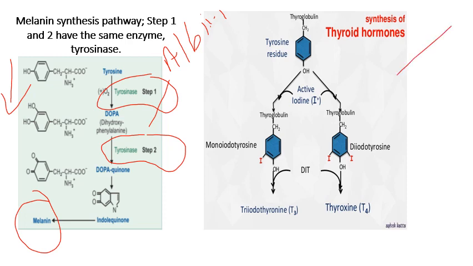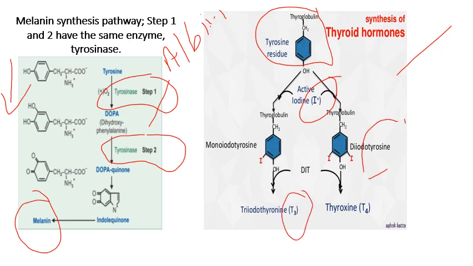Second, synthesis of thyroid hormone. Thyroid hormones are synthesized from tyrosine residues present in thyroglobulin. Thyroglobulin is a protein present in the thyroid gland, which is responsible for synthesis of thyroid hormone, undergoing iodination. So tyrosine undergoes iodination to form initially monoiodotyrosine, and if 2 iodines are added, diiodotyrosine. Mono plus di gives triiodothyronine, that is T3, and 2 diiodotyrosines combine to form thyroxine. This is about the synthesis of thyroid hormone.